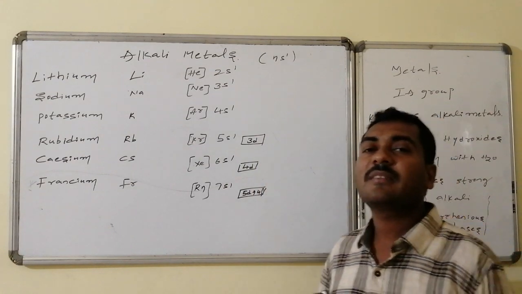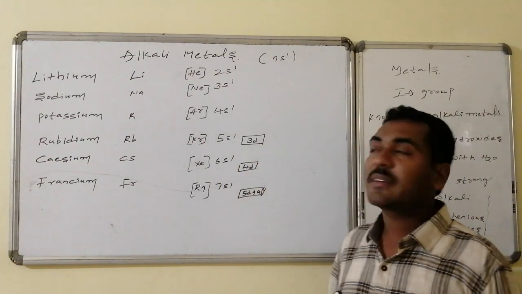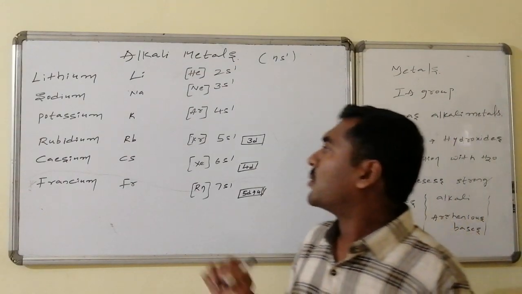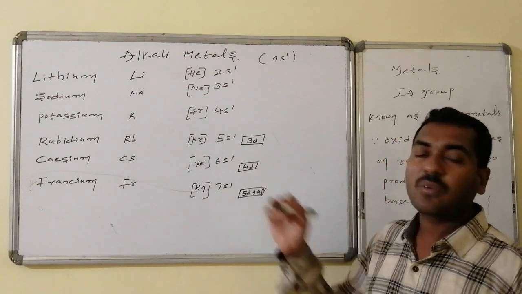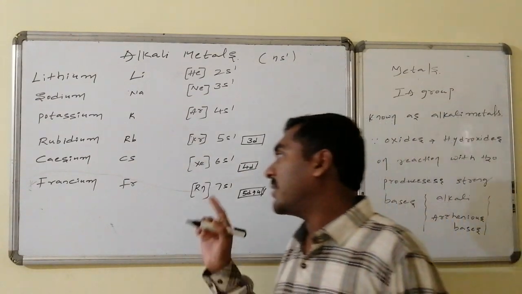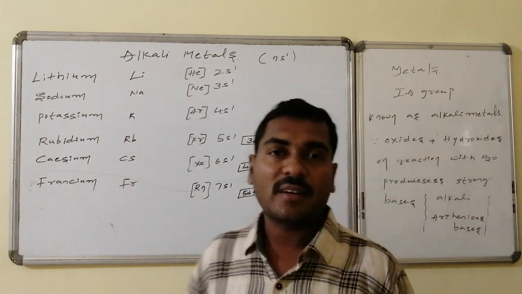Though it is 4s1, potassium does not have any d electrons, because the 3d orbital has a greater n plus l value. The 3d orbital is present in the krypton electronic configuration, that is, rubidium has 3d orbital electrons, cesium has 4d orbital electrons, and francium has both 5d as well as 4f electrons.